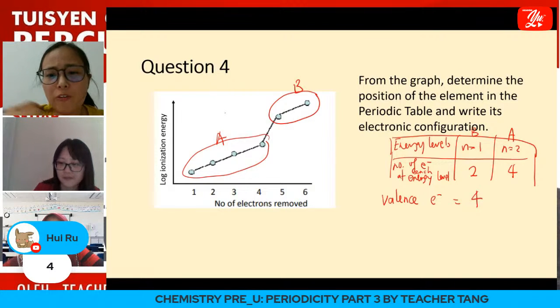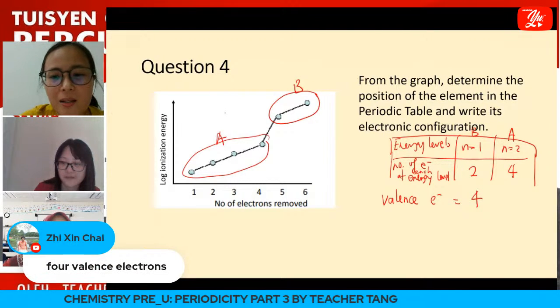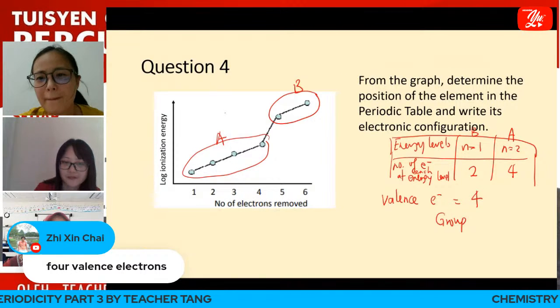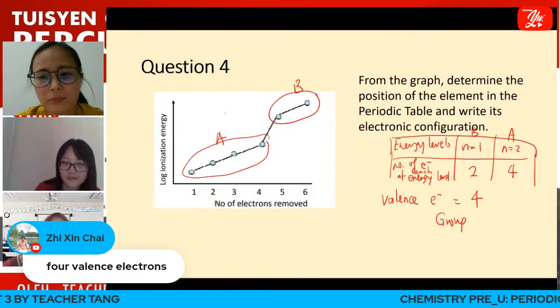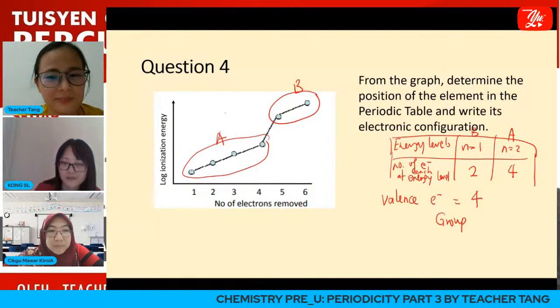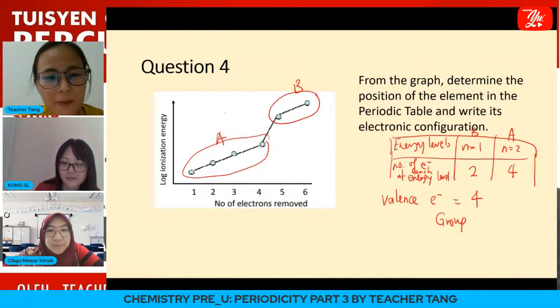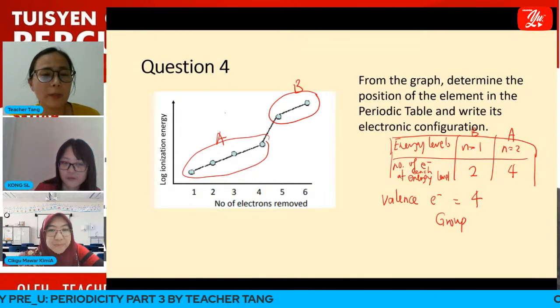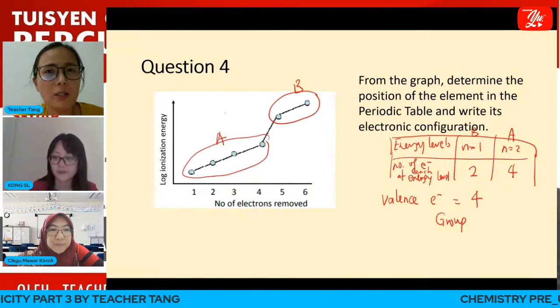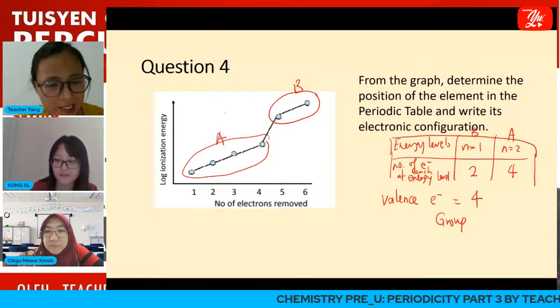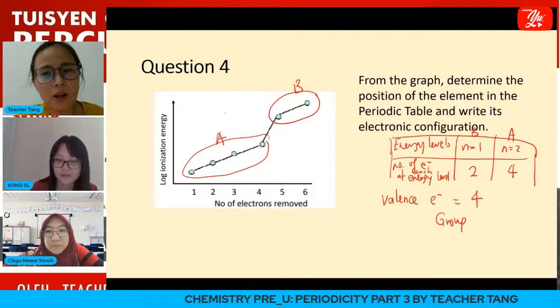If it has 4 valence electrons, this element belongs to which group? Remember, the topic for today is only period 2 and period 3, and these elements only have s block and p block.